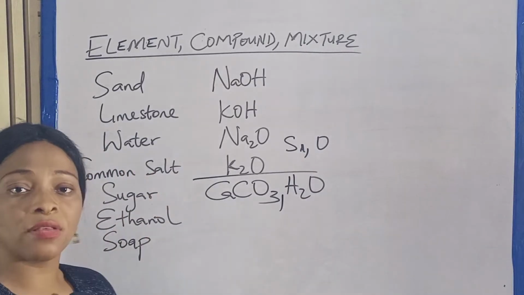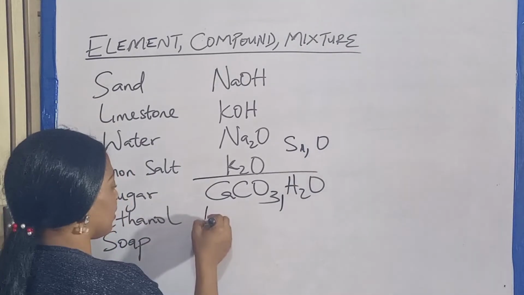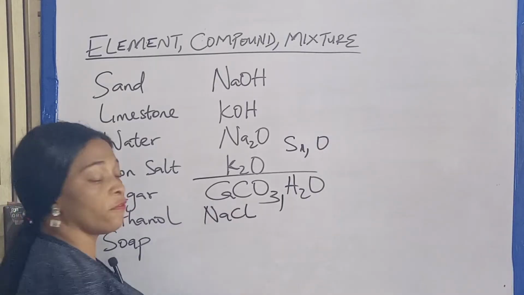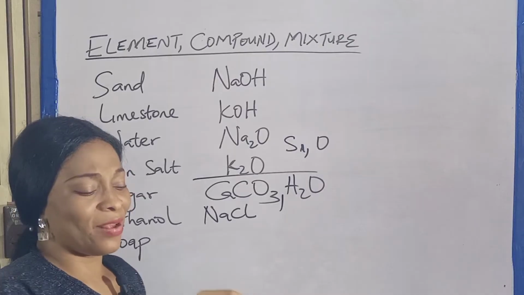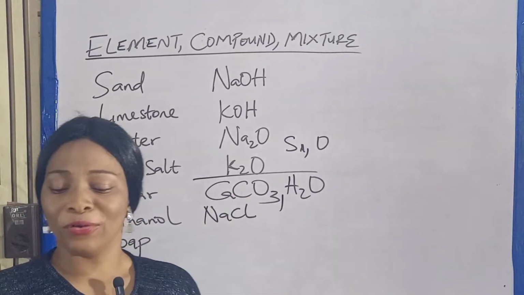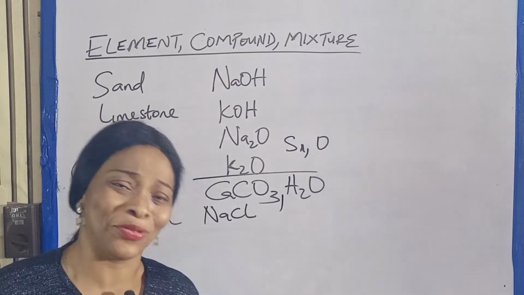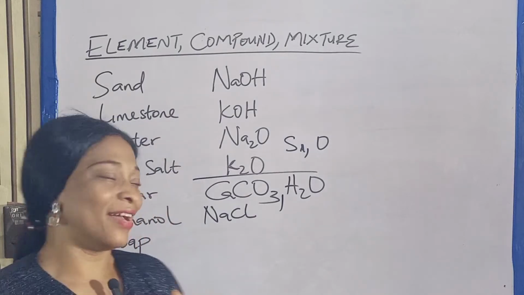Common salt. Common salt is the salt we use in eating, the salt we use in cooking our food, sodium chloride. When you bring your salt, do you say, okay, let me bring out sodium one side, let me bring chlorine one side? It is not possible because it is chemically combined.